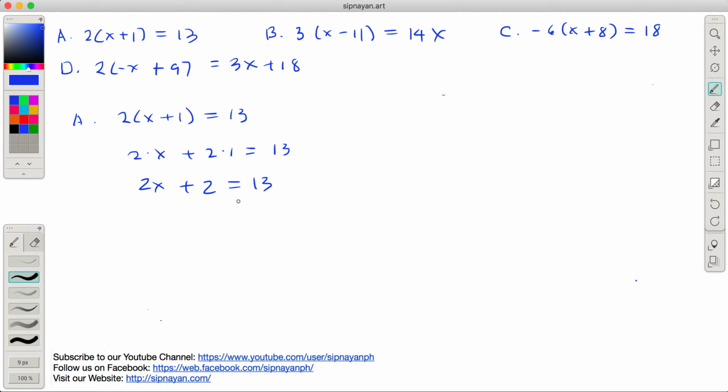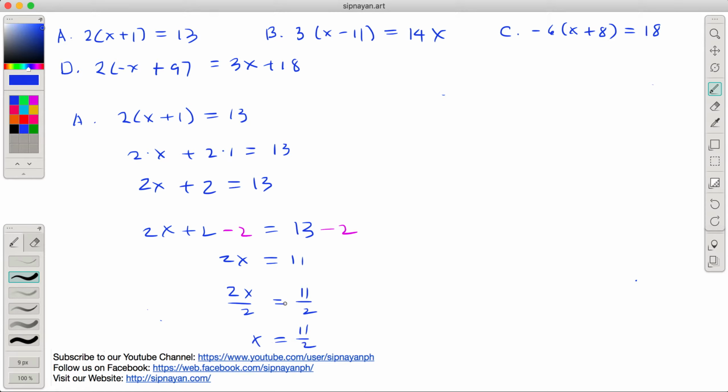And then we subtract 2 from both sides kasi gusto natin x na lang na iwan dito. No? So 2x plus 2 equals 13. Subtract 2. And what is 2 minus 2? This is 0, no? So 2x plus 0, this is just 2x. And 13 minus 2 is 11. So we divide both sides by 2. That equals 11 over 2.